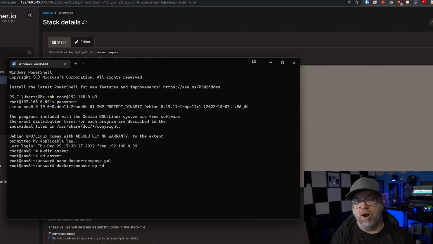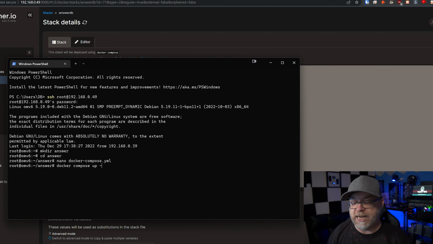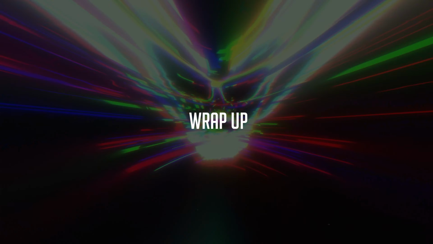Now, here's the thing, right? Depending on how your service is set up, it might be docker dash compose, like I've shown here, or it might be docker space compose. So if you try one and it doesn't work, try the other, and either one of those two options should work to bring up your docker compose, again depending on what version of docker compose you're using. And then, of course, the detach, this dash D, is just to run it so that it's not dependent on this terminal window being open. If you didn't have the dash D, and you closed the terminal window, the containers would also shut down. And of course, that doesn't do us any good. We don't want to have that terminal window open all the time.